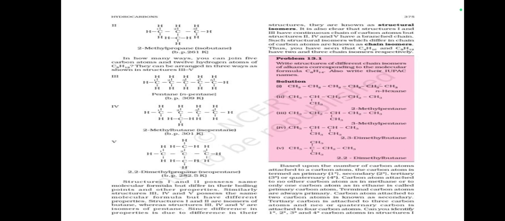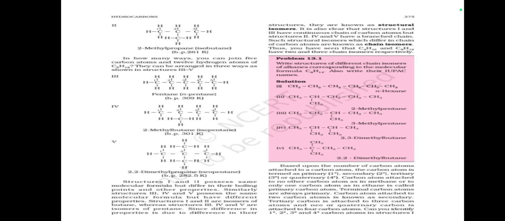N-hexane, 2-methylpentane, 3-methylpentane, 2,3-dimethylbutane, 2,2-dimethylbutane. Based upon the number of carbon atoms attached to a carbon atom, the carbon atom is termed as primary, secondary, tertiary, and quaternary. A carbon atom attached to no other carbon atom, as in methane, or to only one carbon atom, as in ethane, is called a primary carbon atom. Terminal carbon atoms are always primary.